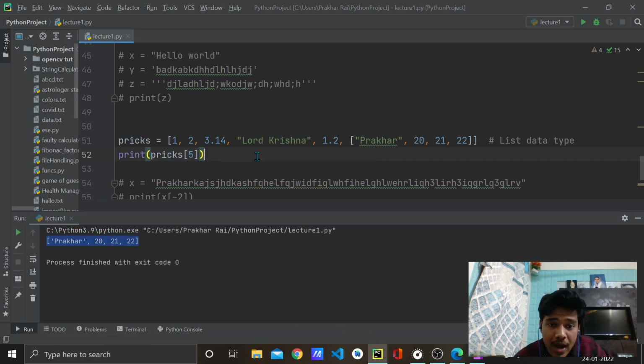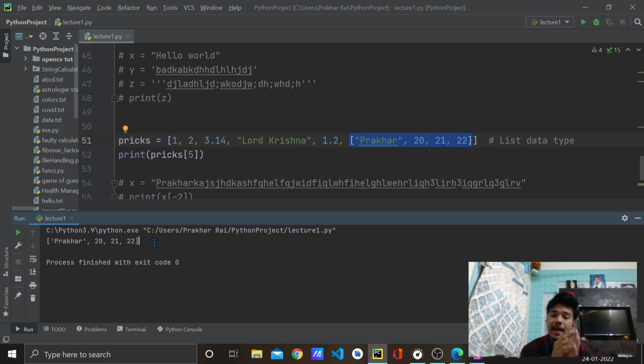See, so I access this whole list. What I mean to say is, this is 0, 1, 2, 3, 4 and 5. This 5 is this whole list. Okay, this is one element of this entire list, right? So that is why it got printed.